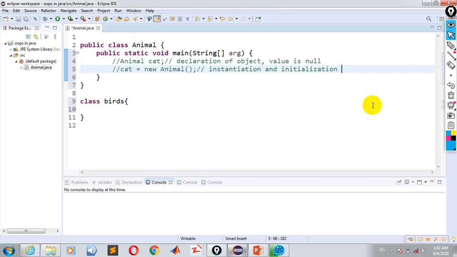For example, if you want to create an object just like in slides, how will we create an object?